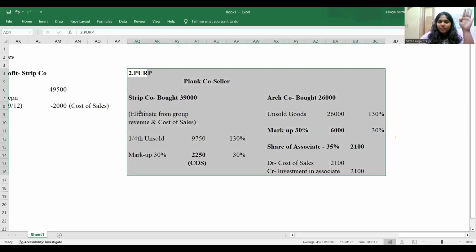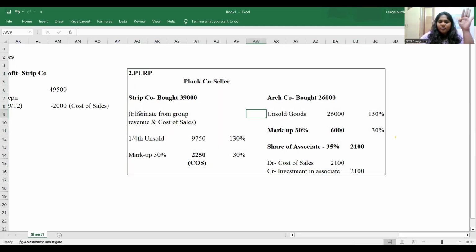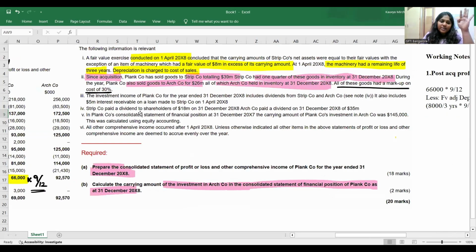I hope you guys got it. Yeah. Moving forward to the next adjustment. So what do we have in the next adjustment?